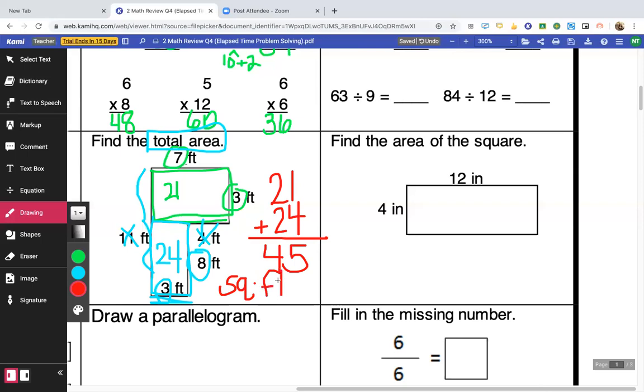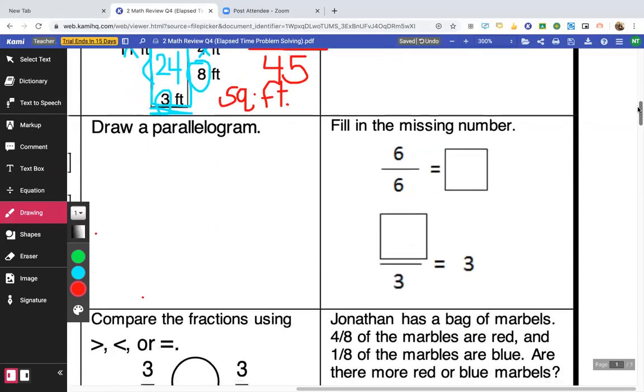Did you get that one right? If you did, give yourself a pat on the back. If you did, now you know.